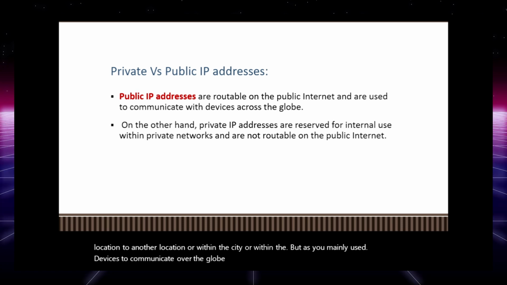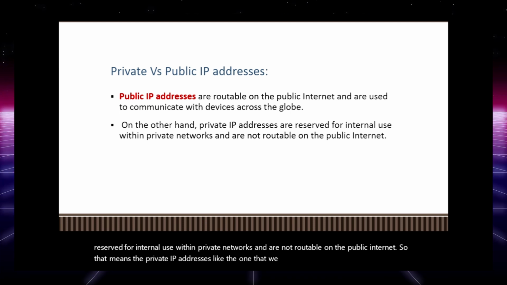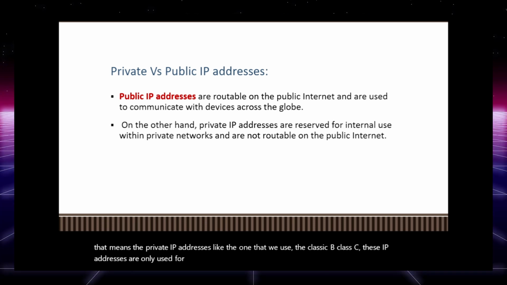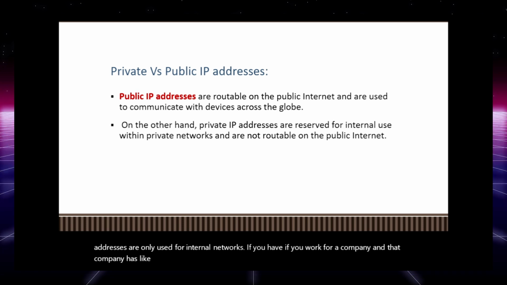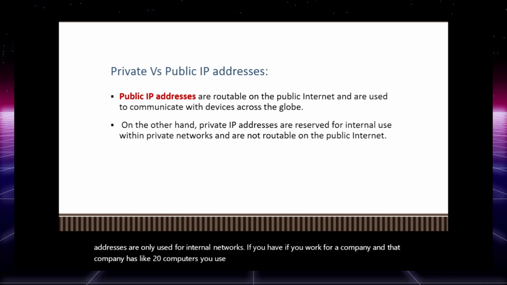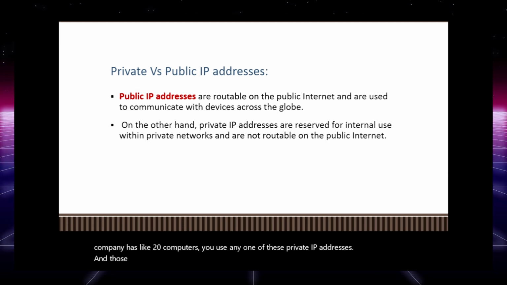Now, on the other hand, the private IP addresses are reserved for internal use within private networks and are not routable on the public internet. So that means the private IP addresses, like the ones that we use, class A, class B, class C, these IP addresses are only used for internal networks. If you work for a company and that company has like 20 computers, you use any one of these private IP addresses, and those IP addresses are not to be configured on the router and they are not routable. So that is the difference.